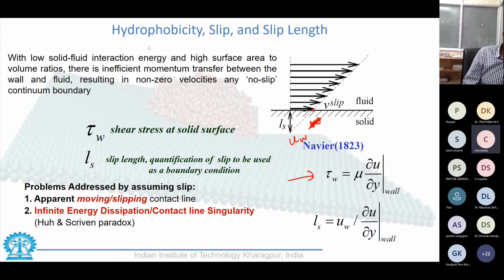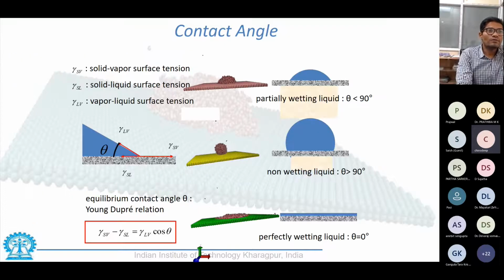Obviously, when micro scale flows were studied, we realized some significance of this, but with nanoscale, it became more important because this was not only a boundary condition, but a parameter that needs to be determined.